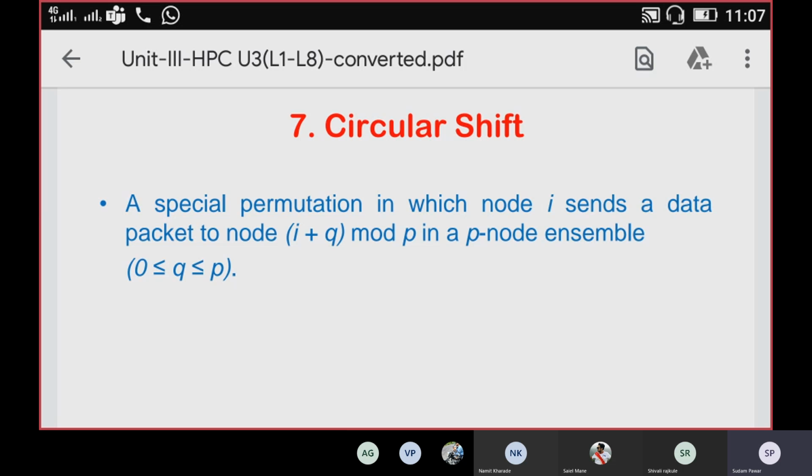If the value of p is 8, it will send the packet either along that column or row. So we'll see it with the help of an example directly, then you will understand in a better way.